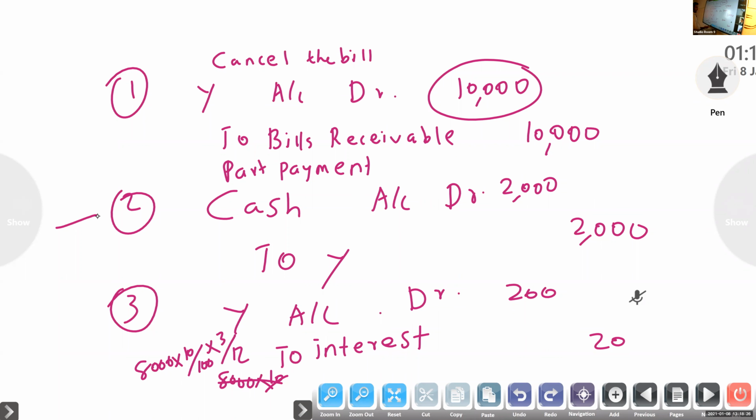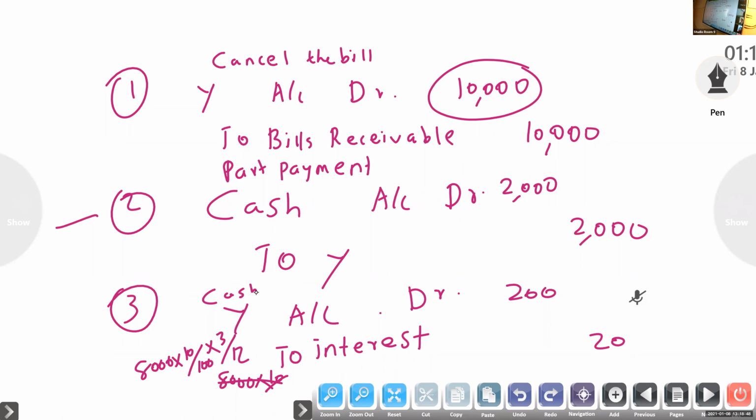Sometimes if they give this interest in cash, then there is no need of this entry. Instead of Y, we can write cash. Normally they won't give, so we will add it with the new bill. Otherwise, if they give, then cash account to interest, instead of Y.